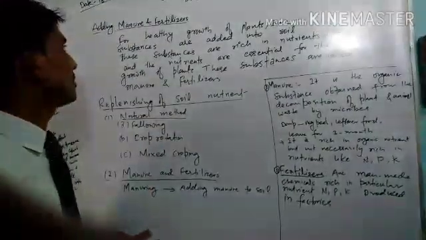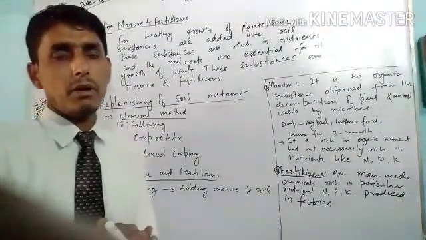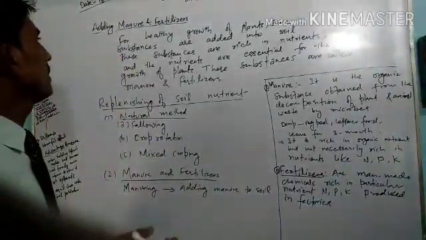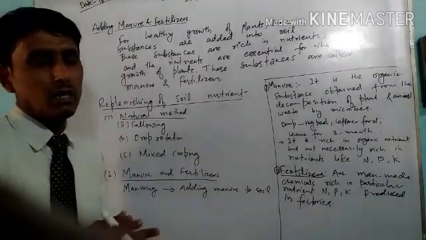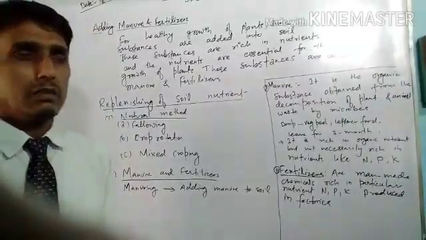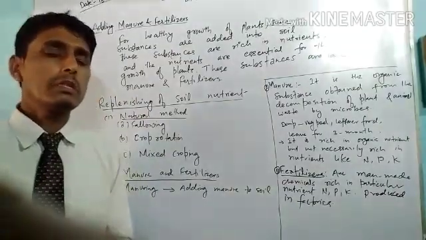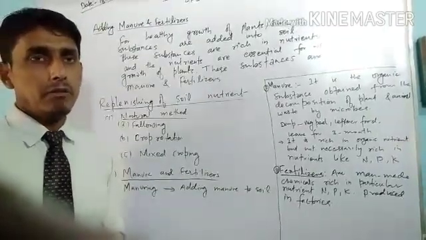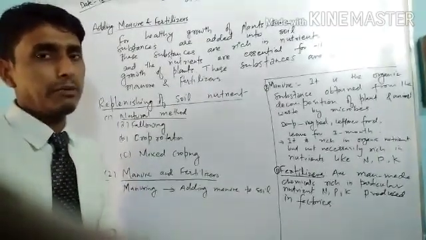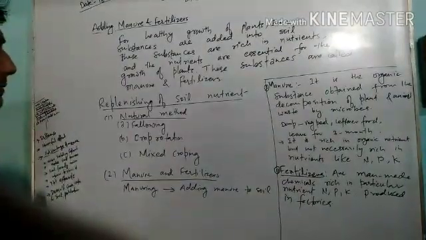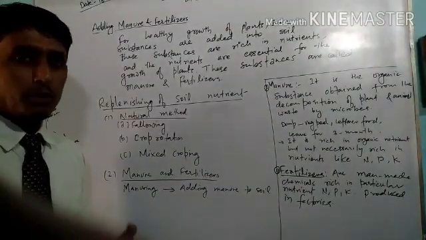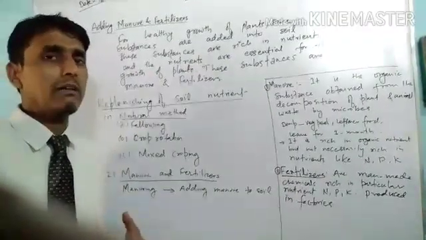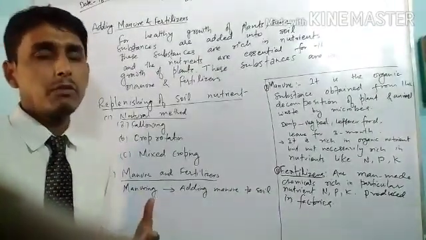In this lecture we are going to study the third step of agricultural practice, that is adding manure and fertilizer. We produce crops in our fields, but when we regularly produce crops, these crops use the nutrients, the particular minerals present in our soil, for their growth.